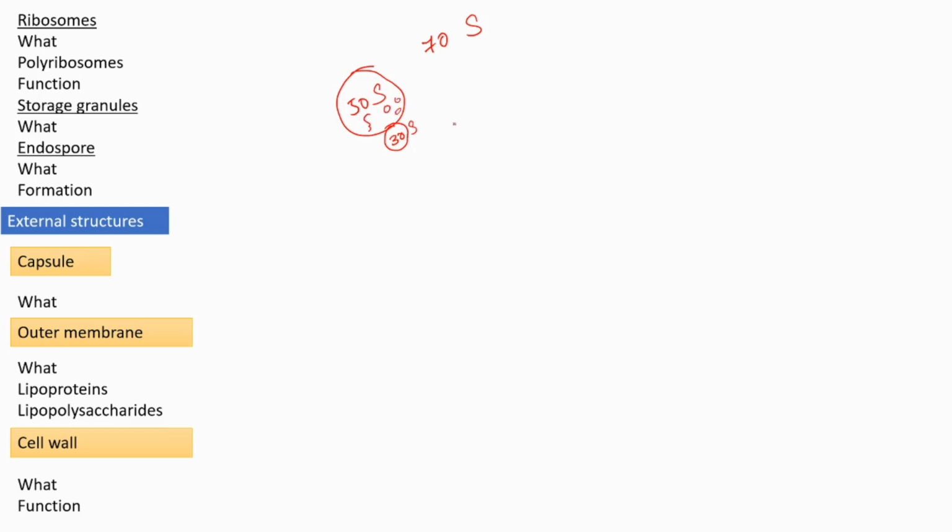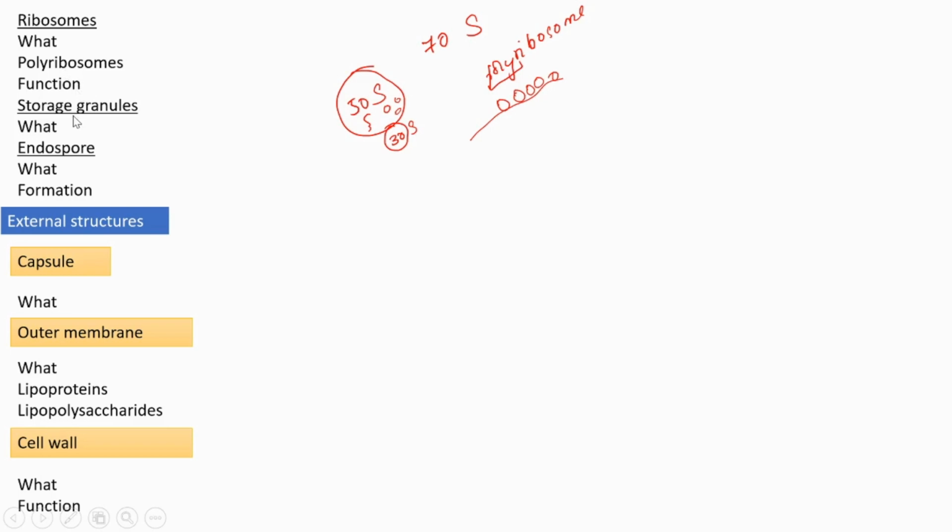Polyribosome means when ribosomes attach one after another on an mRNA to form a string-like arrangement, it is called a polyribosome. Poly means many ribosomes. Okay, then what's the function? The function, I already told you, is gene translation. Translation means that from mRNA, the encoded message is translated to form a corresponding protein.